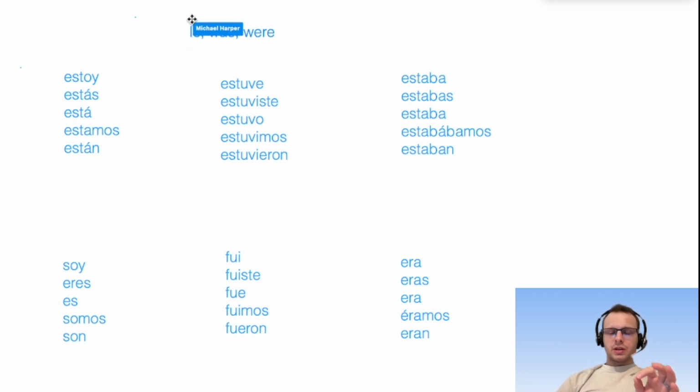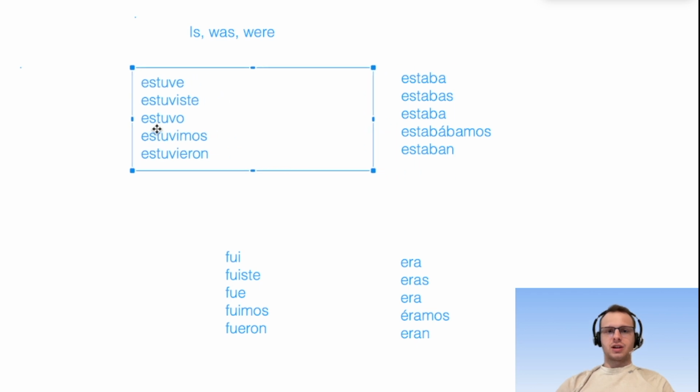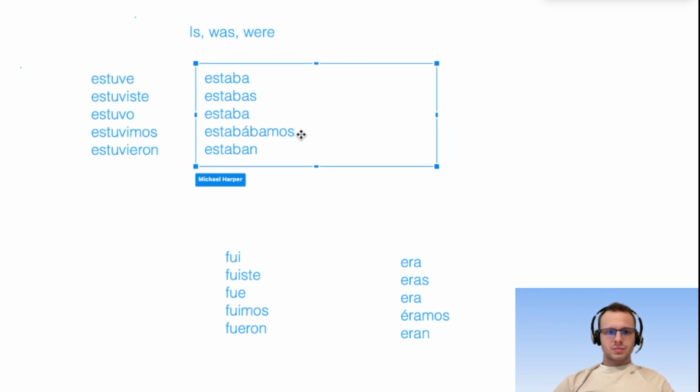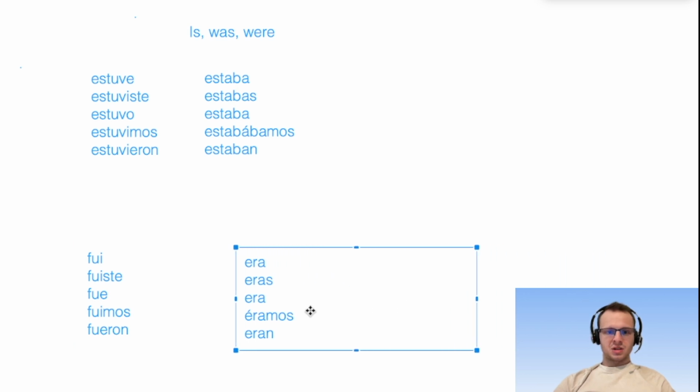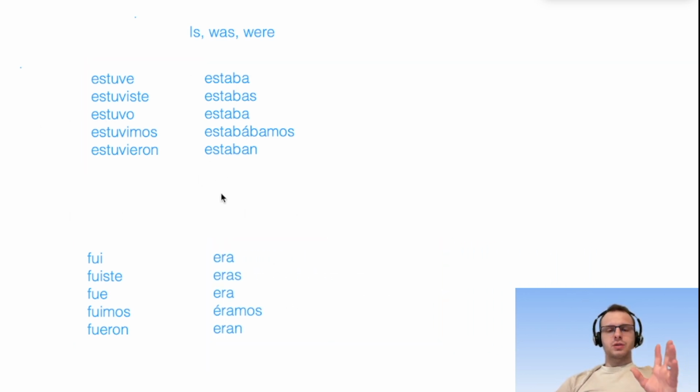What people really seem to struggle with is differentiating these: the preterite tense and the imperfect. The first step is identifying, and I'll give you tips because this might seem like a lot to go through and identify.